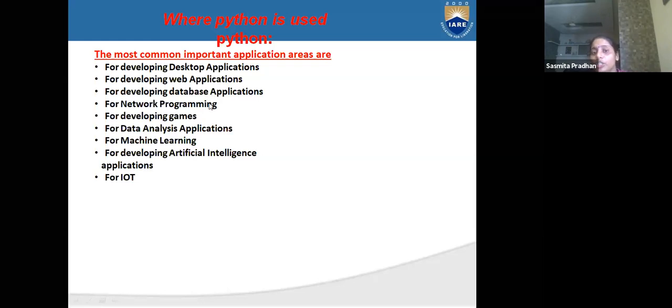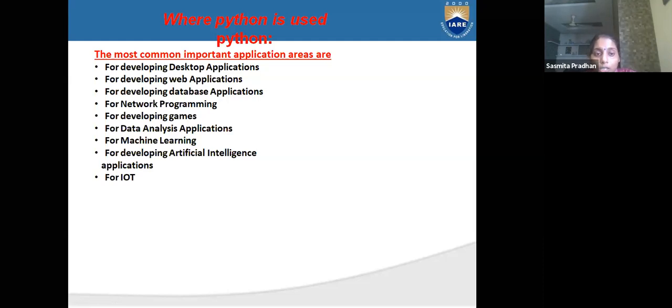And database applications, in your database you can store your files, SQL files and all the database files or database applications. You can manage, manipulate and update your programs and files. For that purpose also you are using Python. And for network programming, from the back end also you can use it. And for hardware, how the program servers are working, all these things you can use for network programming.